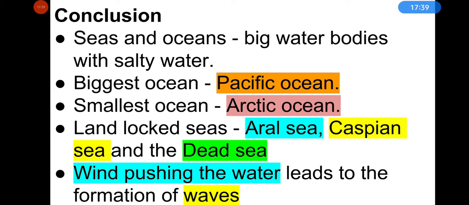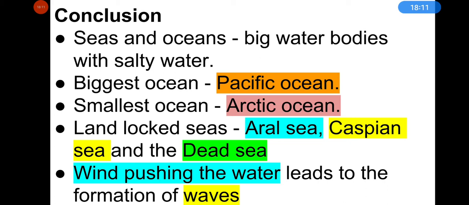Though 70% of the earth's surface is covered with water, we have a shortage of water because the water of oceans and seas is salty. The biggest ocean is the Pacific Ocean. The Pacific Ocean is the largest and the deepest ocean in the world. The smallest ocean is the Arctic Ocean. Landlocked seas are the Aral Sea, Caspian Sea and Dead Sea.